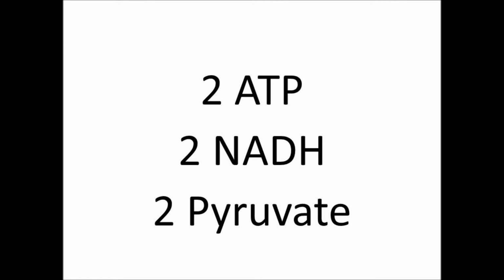At the end of glycolysis, a net production of 2 ATPs, 2 NADH, and 2 pyruvate will be produced. And that is all of glycolysis.